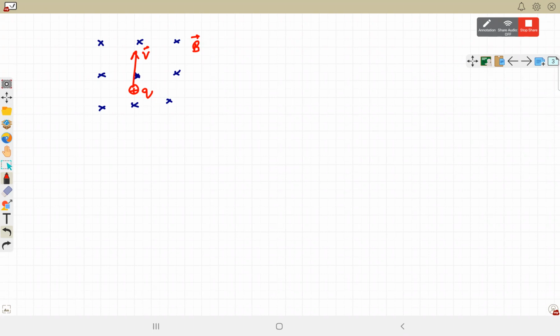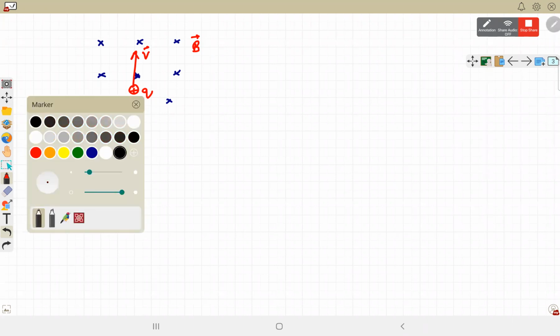It will be outwards of the plane. No, cross means magnetic field is into the plane. So put your index into the plane. Then turn your middle finger upwards. In which direction is the thumb pointing? Sir, outwards.